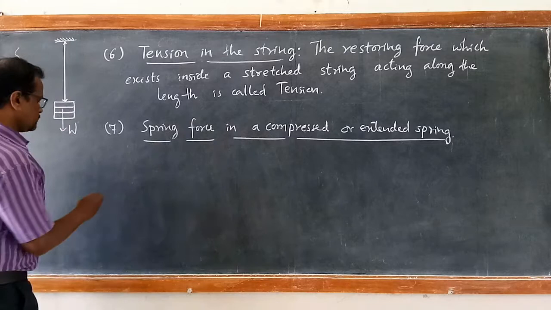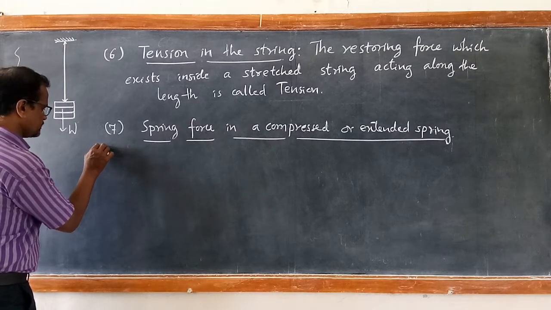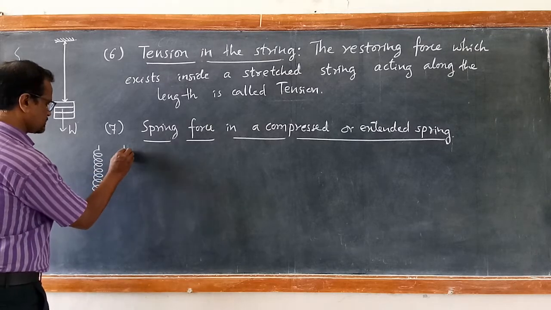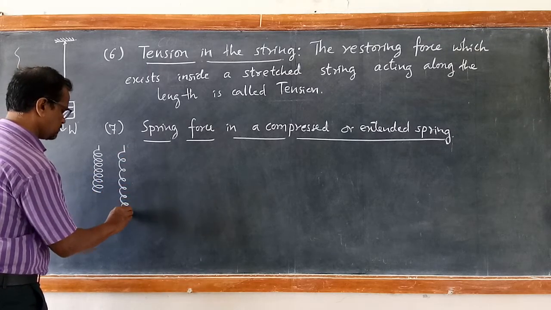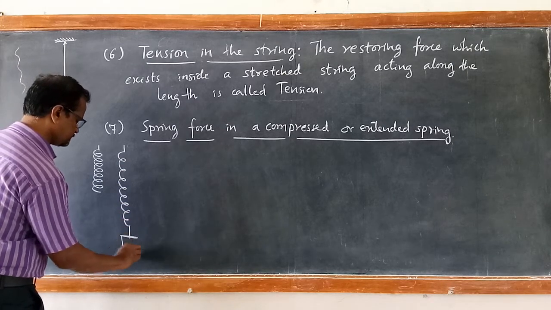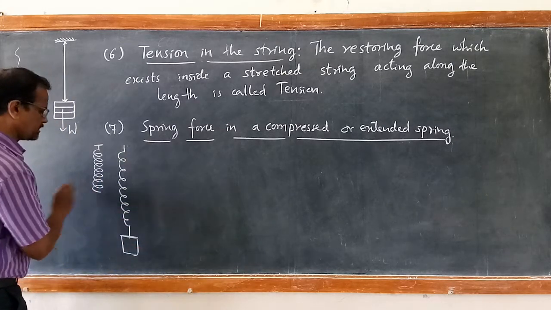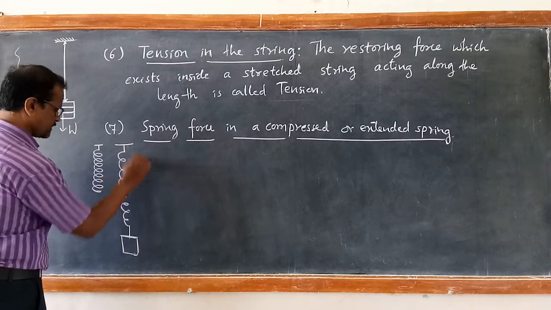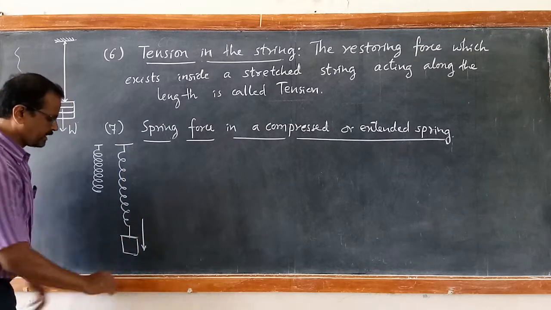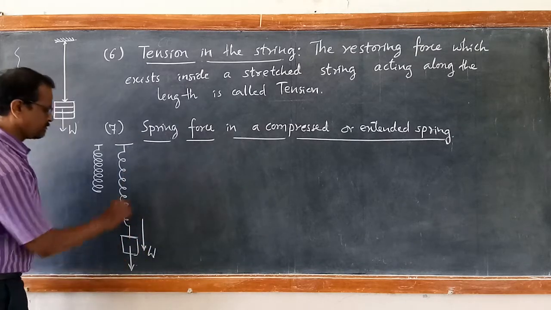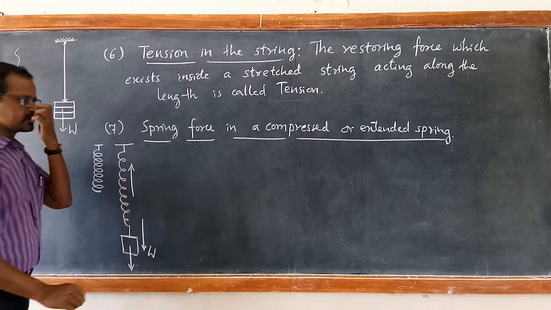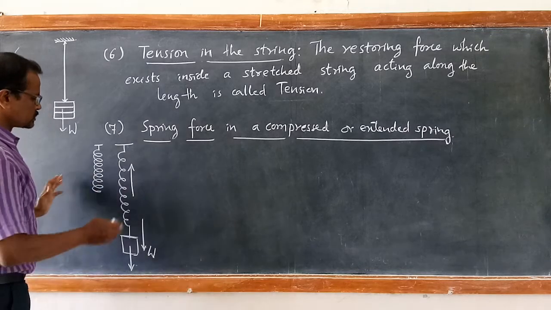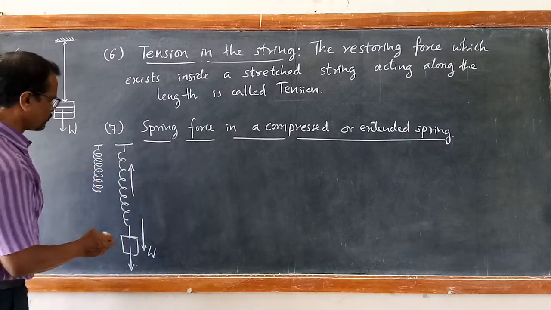Similarly, spring. If you take the spring, initially it will be of this normal shape. When this spring is loaded, then there will be an extension. This is an unloaded spring, without any change in its shape. This is a loaded spring. In the loaded spring, the weight of the load acts vertically downwards, but the restoring force acts vertically upwards. So the restoring force that is developed in the stretched spring is called spring force.